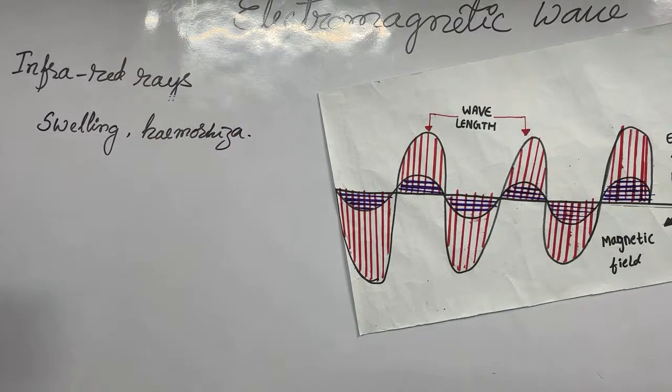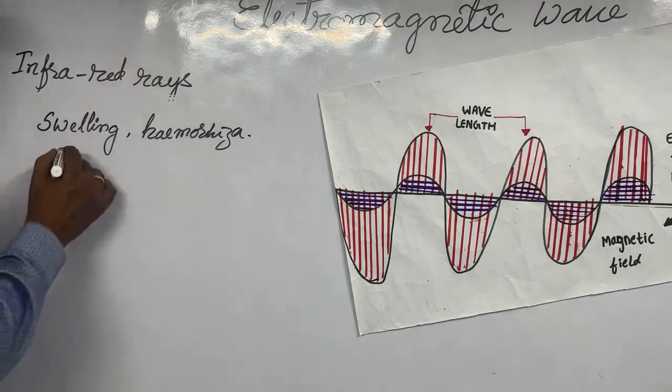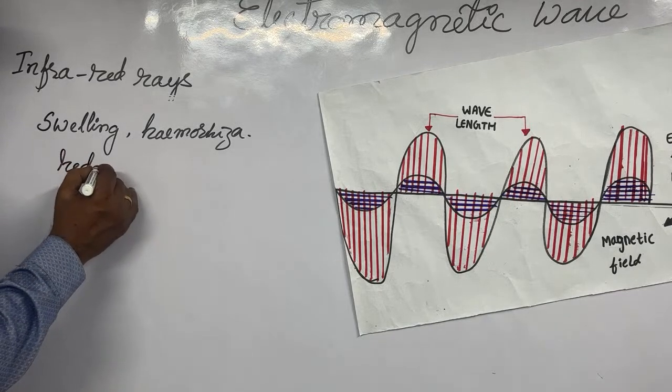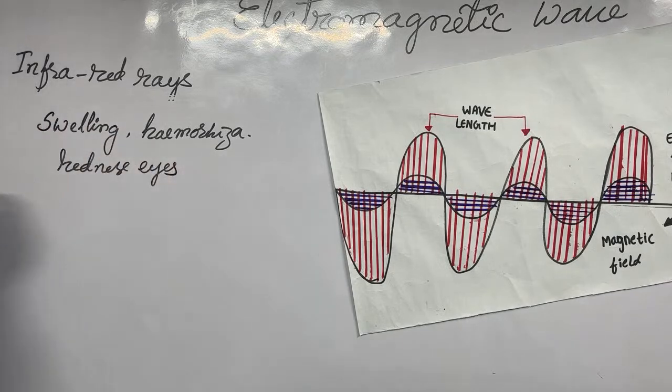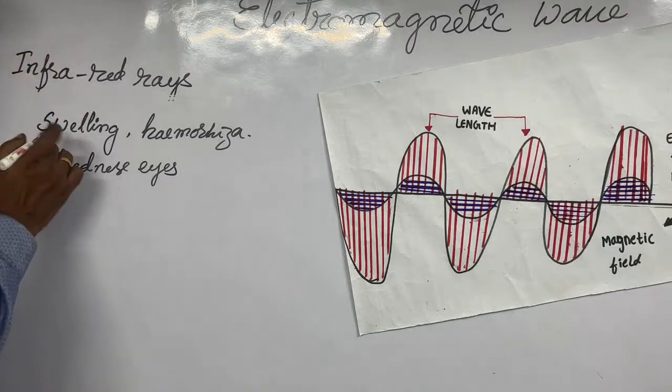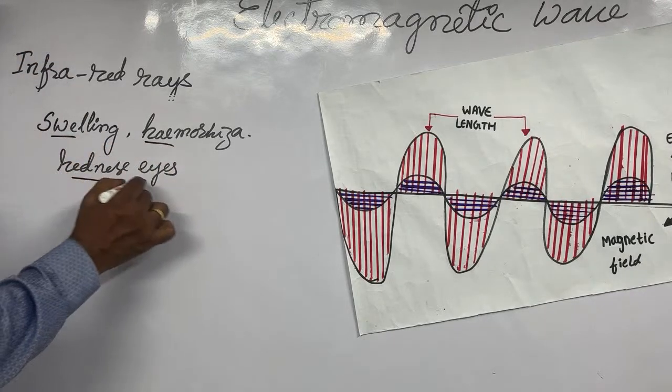And redness of eyes. These are the defects we are going to face with the help of the infrared rays. So this is the second one. The scientist is Herschel, and these are the effects we are facing regarding the infrared rays.